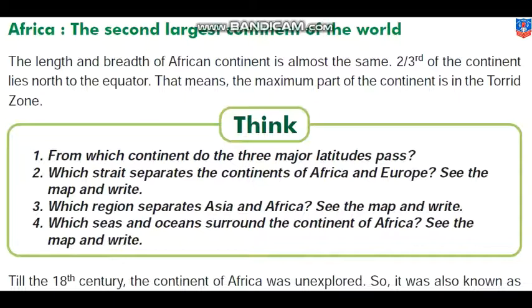Now, through which continent do the three major latitudes pass? This you have to answer looking at the map. You will be able to answer which strait separates the continents of Africa and Europe. See the map and write. Which region separates Asia and Africa? See the map and write. Which seas and oceans surround the continent of Asia? This also we have to see. That means all these questions you will be able to answer once you look at the map of Africa thoroughly. If the map is not visible properly in your textbook, you can also take help of the atlas.